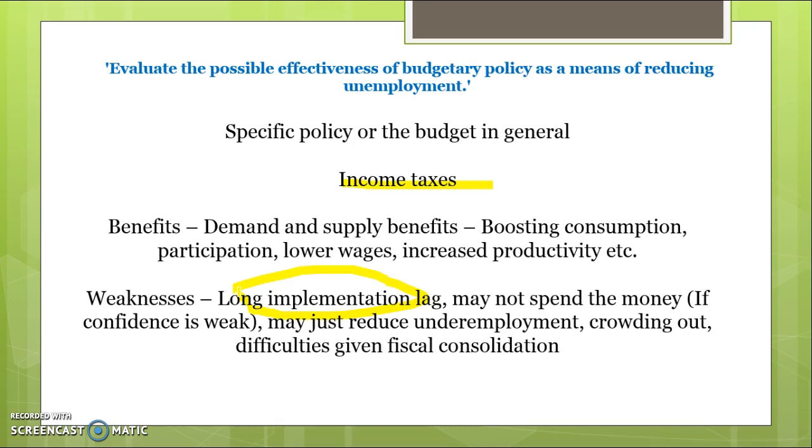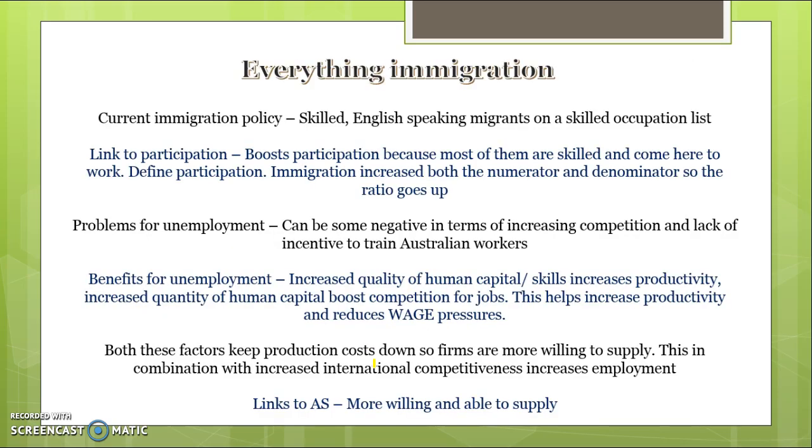Other issues could occur, for example, it could lead to budget deficits, which not only goes against fiscal consolidation and is particularly difficult because of the government's lack of funds at the moment, but it could also lead to crowding out, whereby the deficit leads to higher interest rates as we borrow from the domestic sector, and that can lead to reduced spending as well. So there's a range of weaknesses that you can focus on there. If you do get asked to analyse a particular policy, I suggest you talk about income taxes and jot down all those things you can talk about.